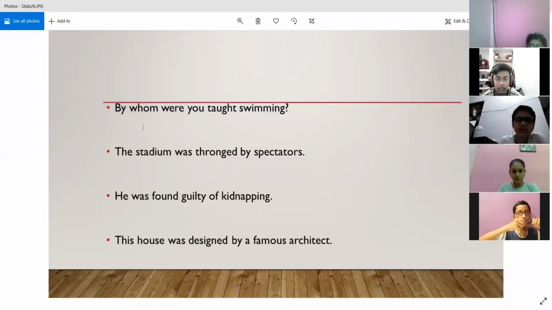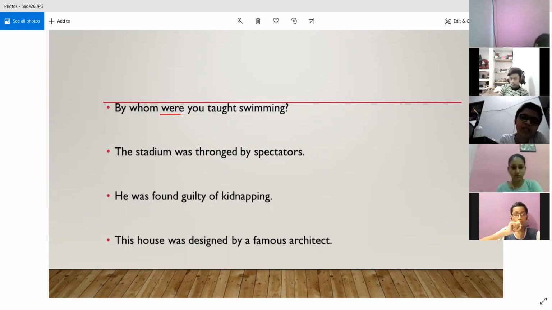Sir, it will be: Who taught you swimming? And why is it in the simple past? Because we can see that only "were" is present over here. So "were" and "taught". "Were" is the correct form of the be verb present over here, and this is giving us the idea that the sentence is in simple past.